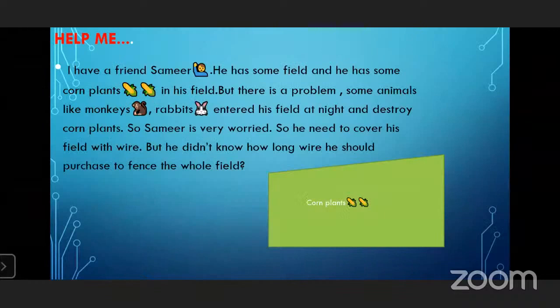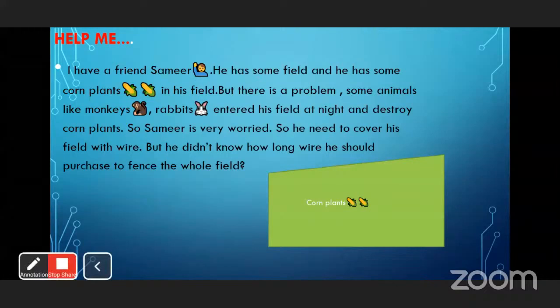Now here the story is I have a friend named Samir. He has some field and he has some corn plants in his field, but there is a problem. Some animals like monkeys and rabbits entered his field at night and destroyed the corn plants. So Samir is very worried. He needs to cover his field with wire, but he didn't know how long a wire he should purchase to fence the field.